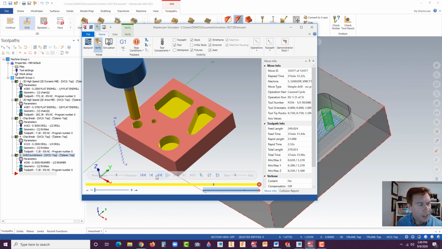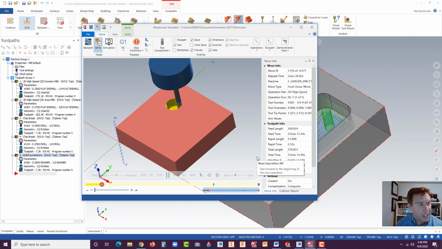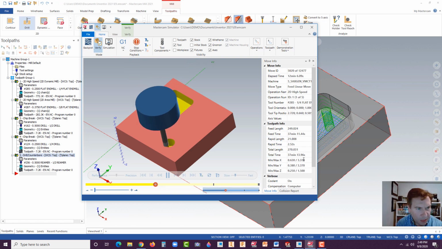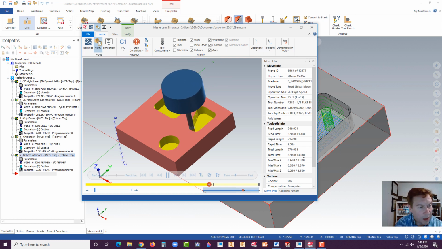But let's take a look at this. I'll hit play. Let me just start over here. Here you can see it's simulating the CNC machine cutting out the material. You can see the end mill there. It also gives us the time it takes for these procedures. We're looking at about 37 minutes here, which can all be adjusted depending upon the tooling you're using. There are settings inside here that you can set up.